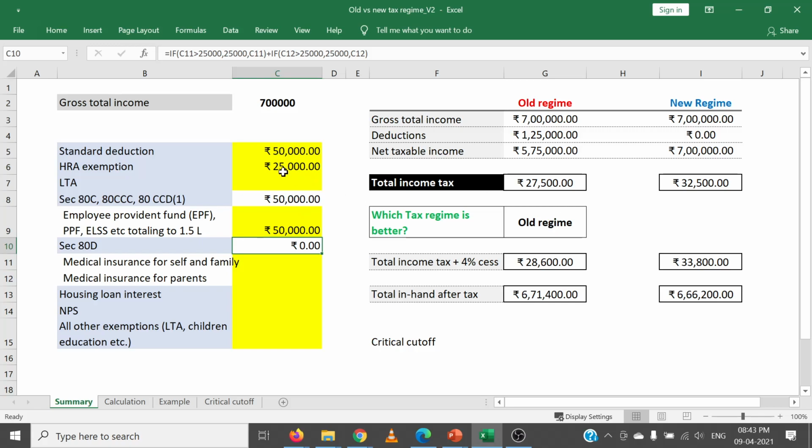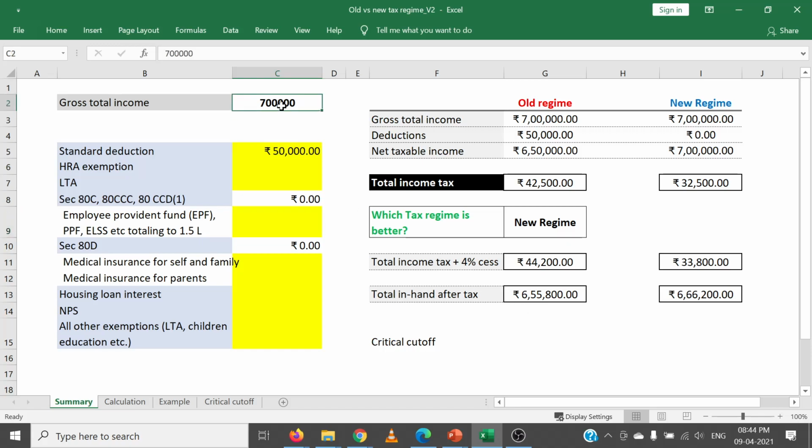Now let's remove the deductions and exemptions. Let us say that you don't have an HRA exemption and you have not saved any money under section 80C. Now you can obviously see that your income tax in the old tax regime has increased to 44,000, whereas in the new tax regime it is 33,800, and hence in this case your new tax regime is better. Your take-home salary is naturally higher in the new tax regime than the old tax regime.